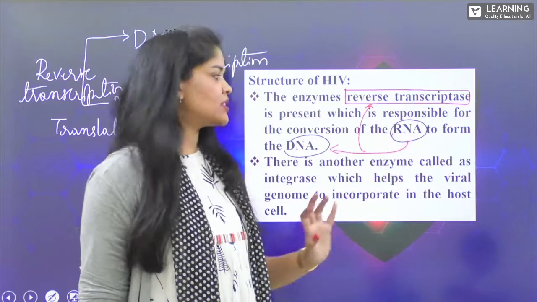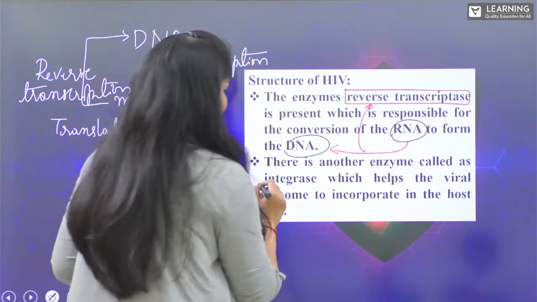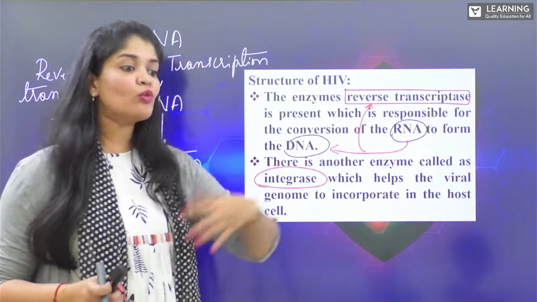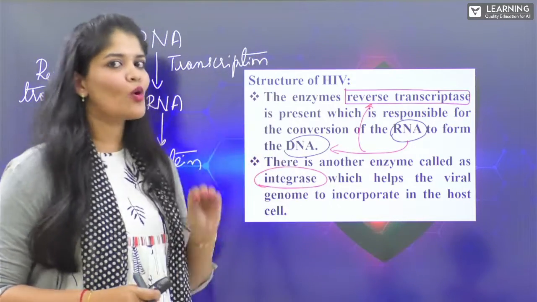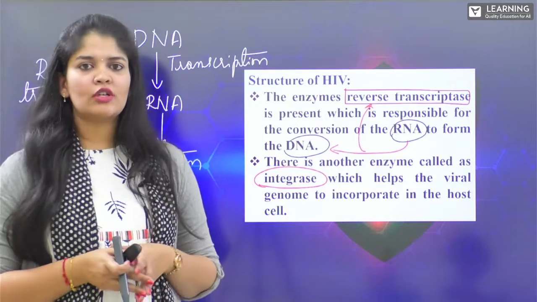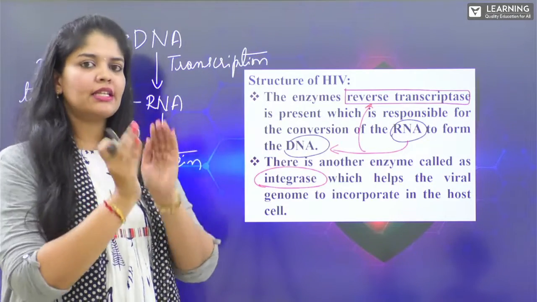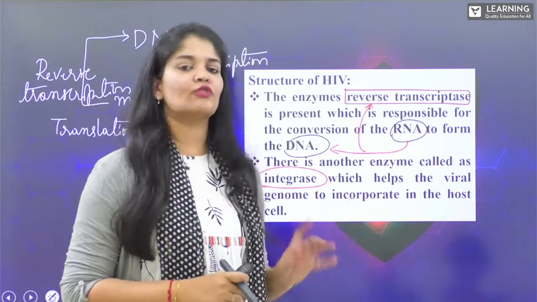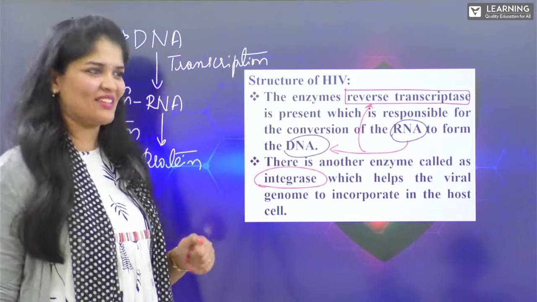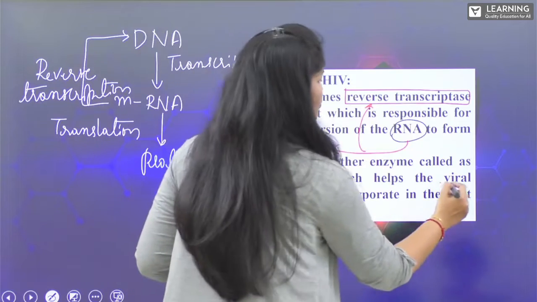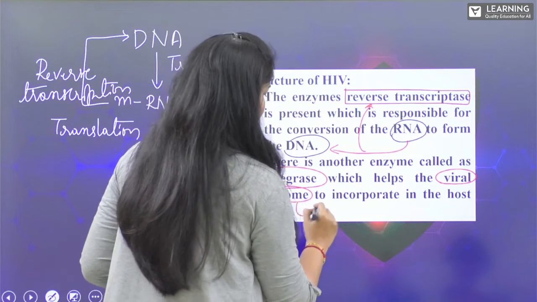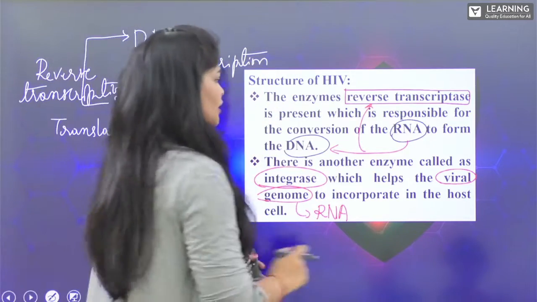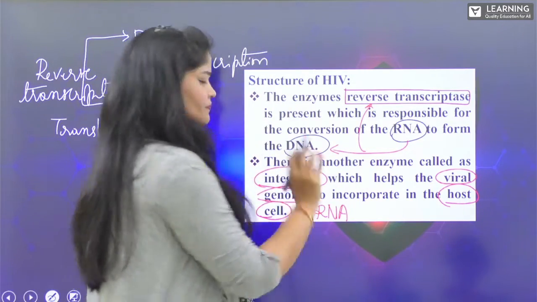There is another enzyme, as we already said, integrase, which is useful for integration of the HIV genome into the host cell. A host organism has host cells, and each cell gets infected with this HIV. The HIV genome gets integrated into the host cell. For that, the enzyme needed is called integrase, which helps the viral genome, that is RNA, to integrate into the host cell, right?